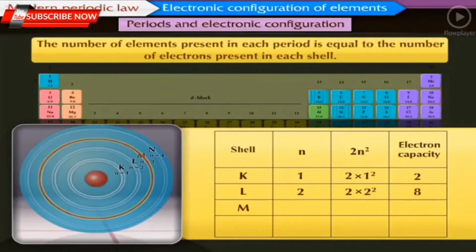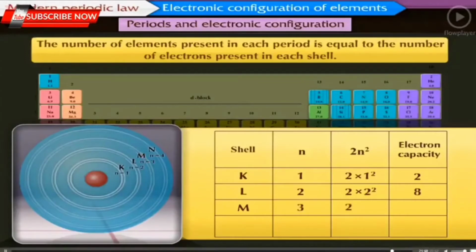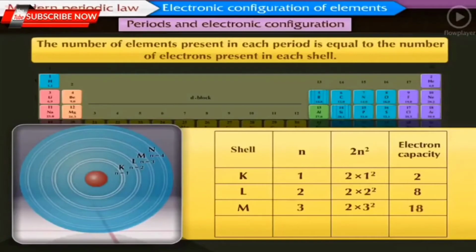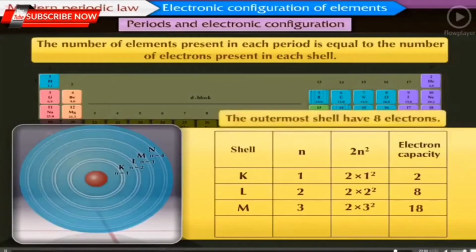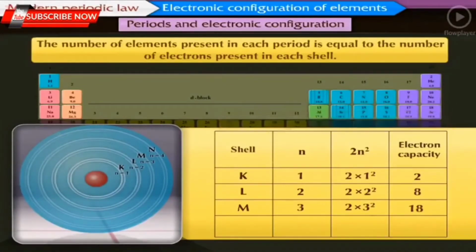M is the third shell, so the value of n is 3. The number of electrons is equal to 2 multiplied by 3 square, which is equal to 18. Thus, the electron capacity of M shell is 18. But since the outermost shell can have 8 electrons, the third period contains 8 elements. There are a few more factors which control the filling of electrons in the subsequent periods, which we will consider in the next standards.